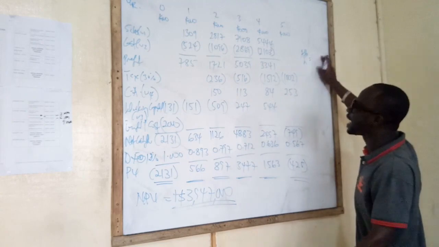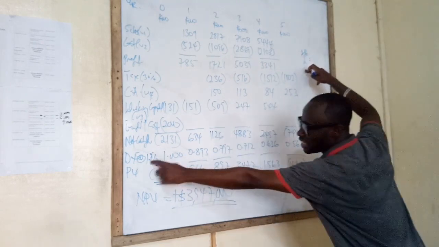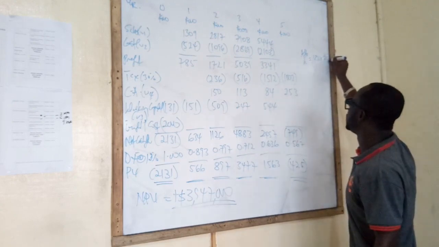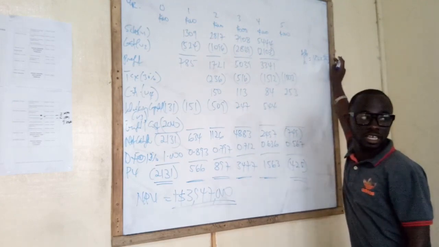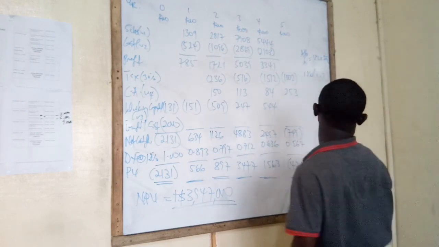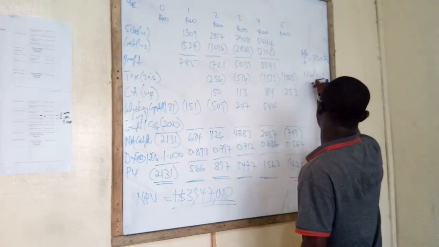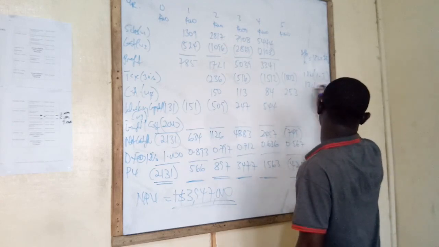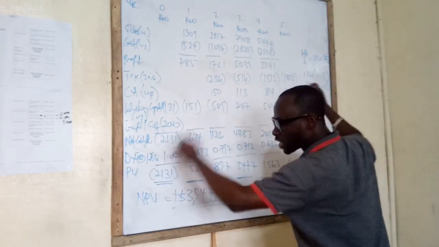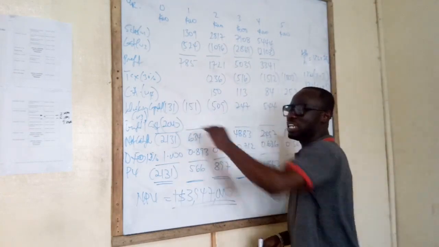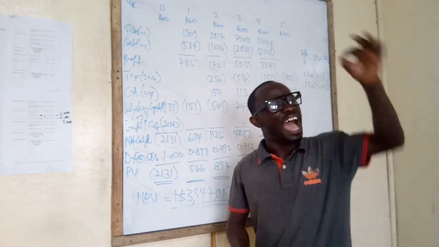30%. So in that case, the before-tax discount factor will be 12%. Then we take 70% of it. Does it make sense? The 12% times (1 minus t), so 12% times (1 minus 0.3). This will now give you the after-tax cost of capital, because if there is tax in the question, then the discount rate has to be the after-tax rate.